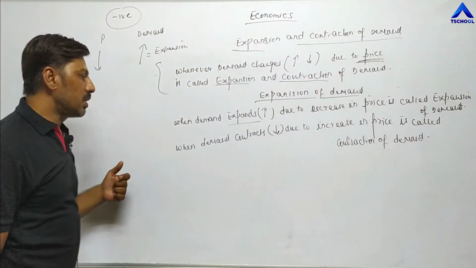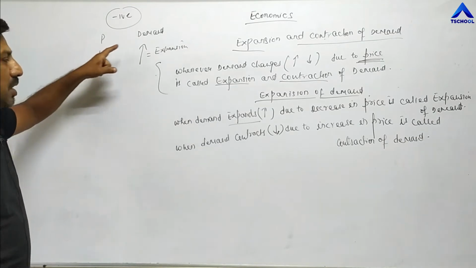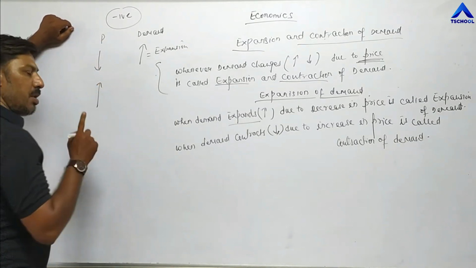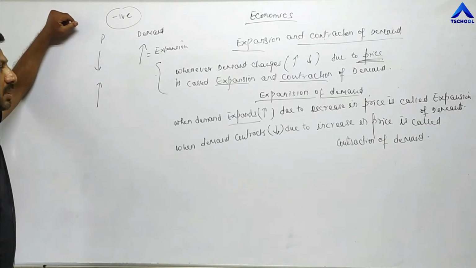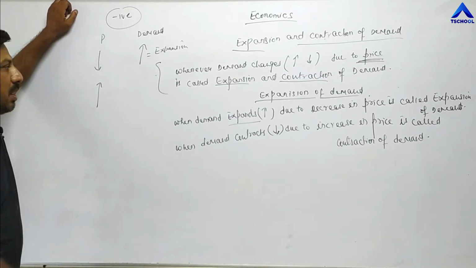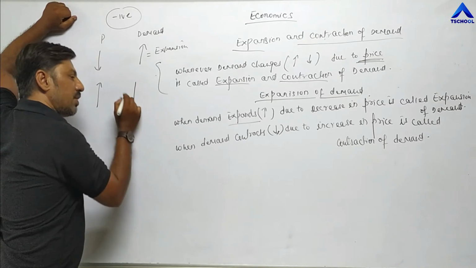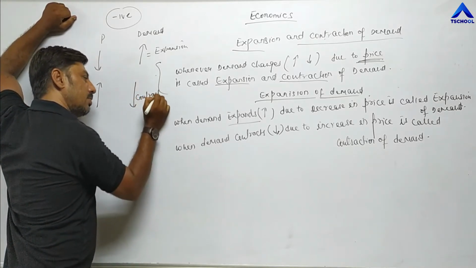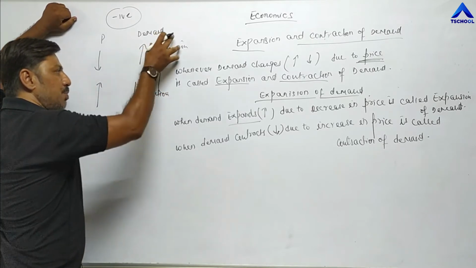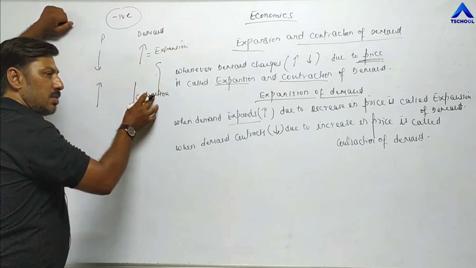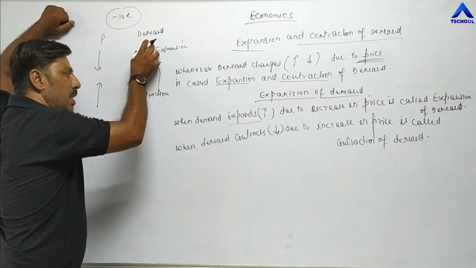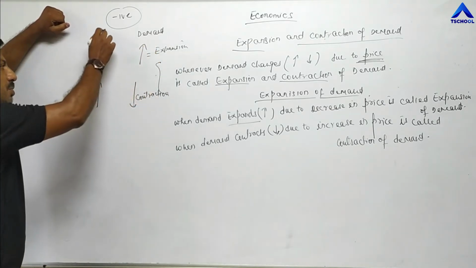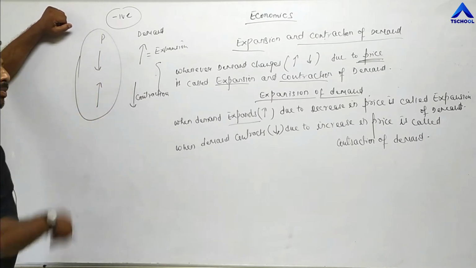Again, we all know that there is a negative relation between price and demand. So whenever the price of any particular commodity increases, as a result what happens? Demand falls down. That falling down of demand is called contraction. So here expansion or contraction means rising up of demand or falling down of demand takes place due to change in price.